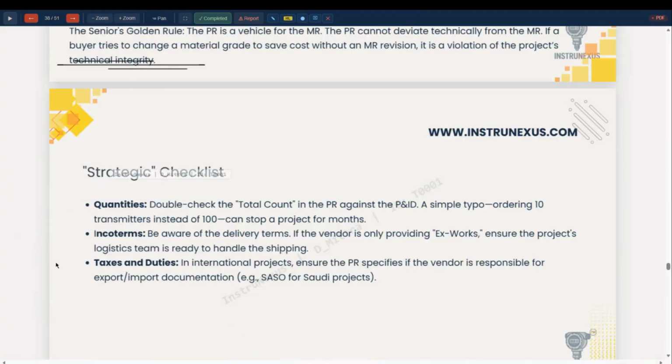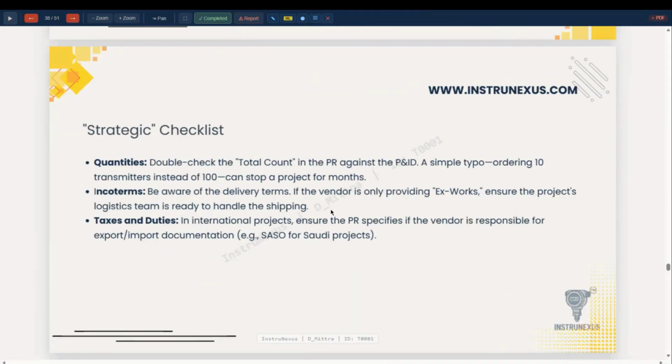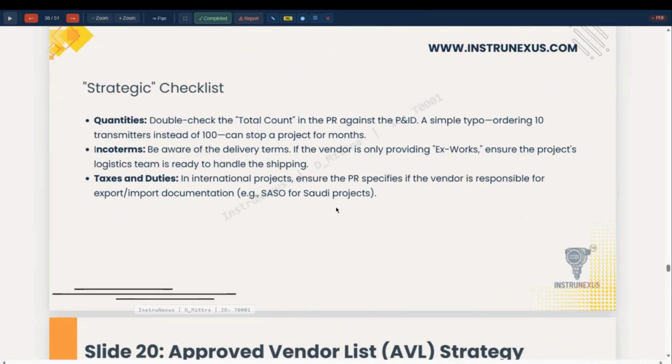So quantities, Incoterms, delivery terms, whether it is ex-works or to be delivered to site, taxes and duties: these are the requirements from the commercial team.